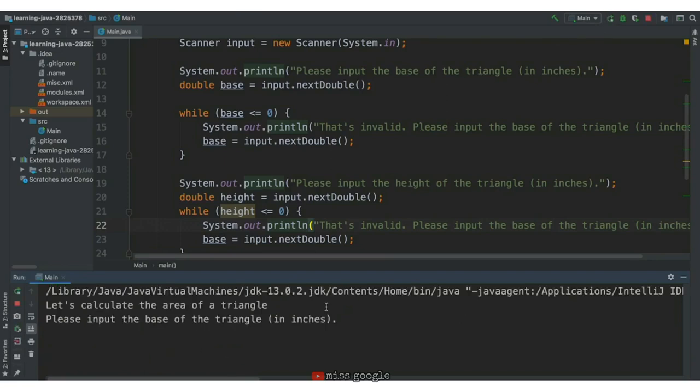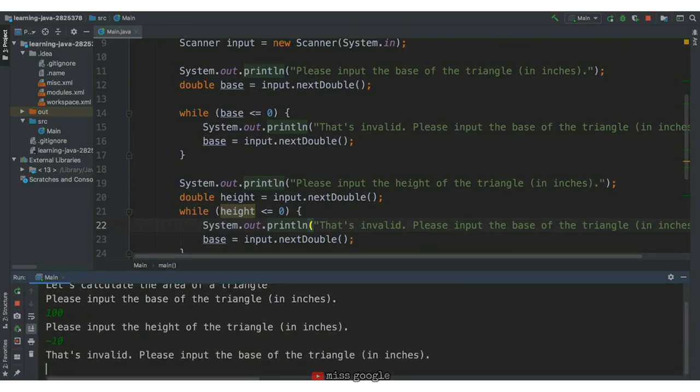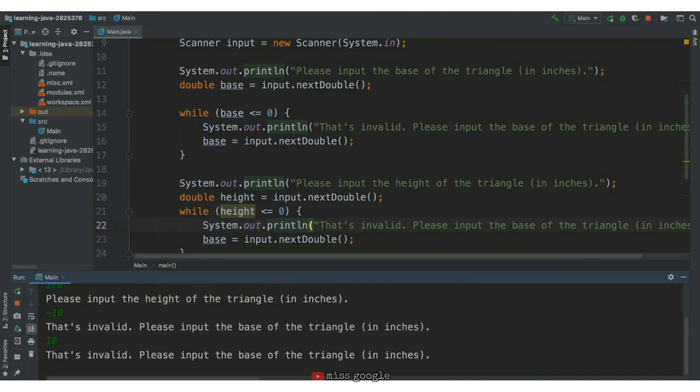Another case we can have is where we have an initially positive base, so say 100, and then a negative height, so we say negative 10. That's invalid. Please input the base of the triangle. So this means we have some kind of error. We'll try just 10. All right, negative 50. 20. Although negative 50 was not valid, 20 is valid and 10 is valid.